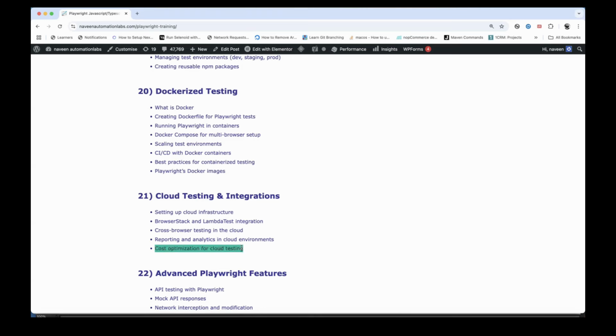Means the idea is that here I'm writing my code. This is my Visual Studio Code in my local. I'm writing my code. I'll push my code to the GitHub repository. So this is my Git. And then this is my Jenkins server or my CI/CD pipeline or GitHub Actions, which is running over here. It will take the code from the Git. Now the code is available here.